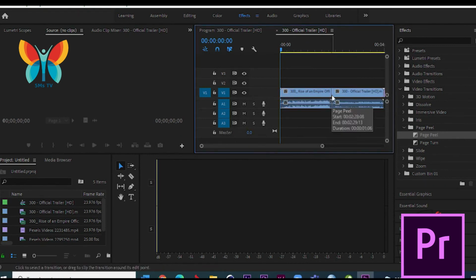Right-click to apply the default transition. Right-click the end of a clip in a sequence or a selected edit, and choose Apply Default Transitions.